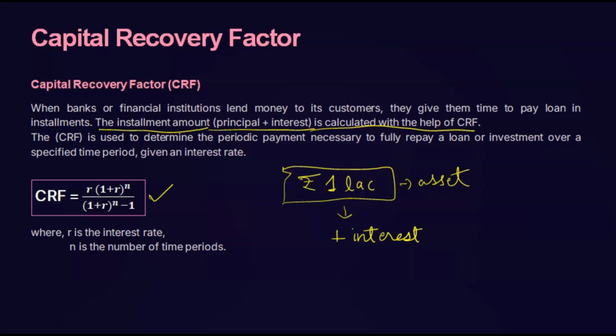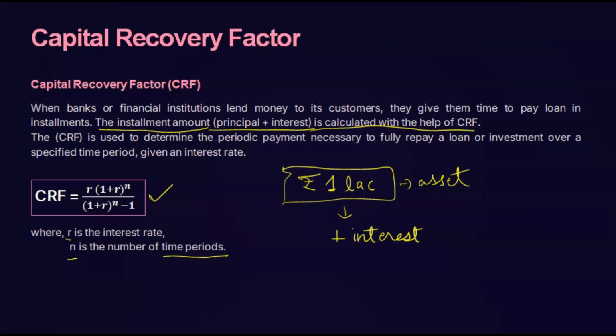In the formula it looks complicated, but there are only two things: R, which is the interest rate, and N, which is the number of time periods. It can be monthly, yearly, half yearly, quarterly, or 3 months, 4 months. It can be any time period, but only these two things are there, R and N, and we need only these two to calculate CRF.